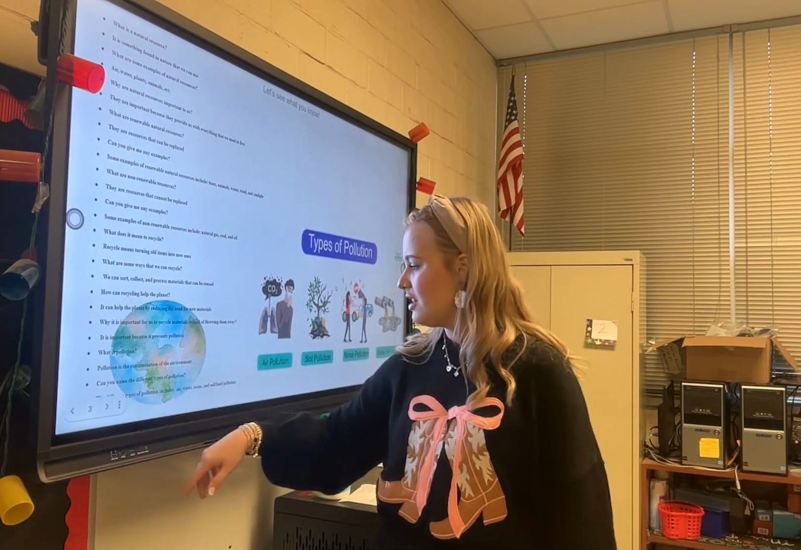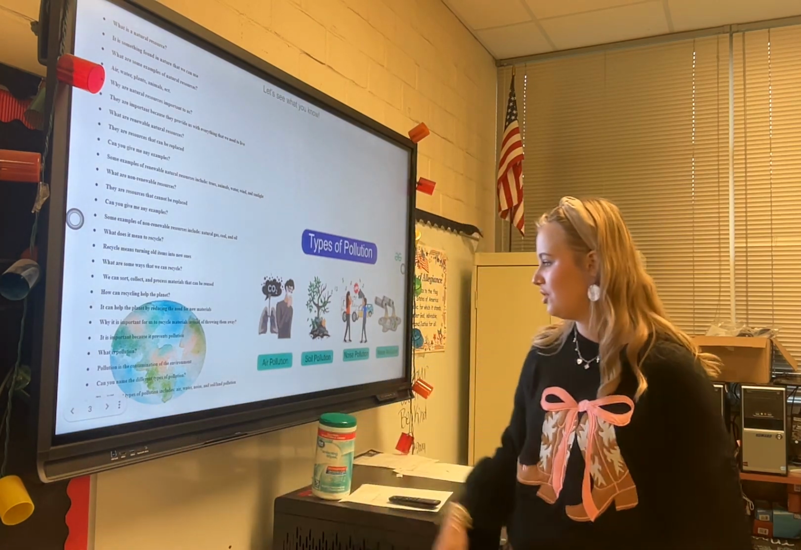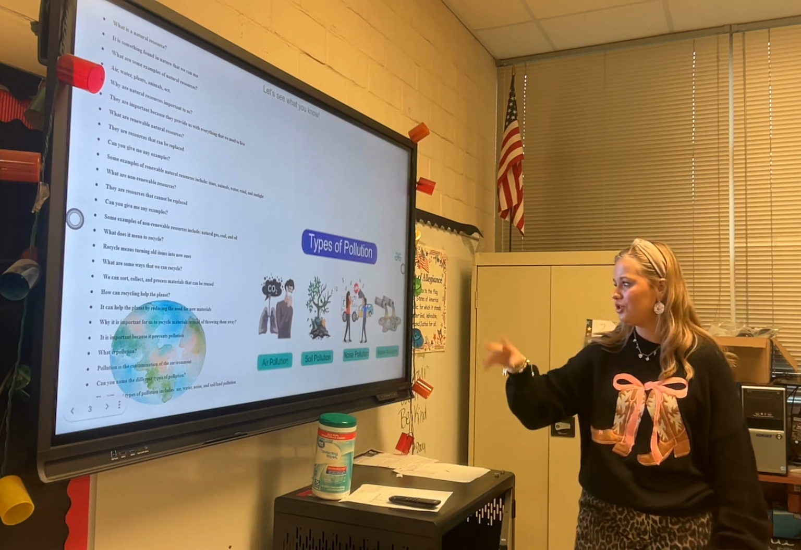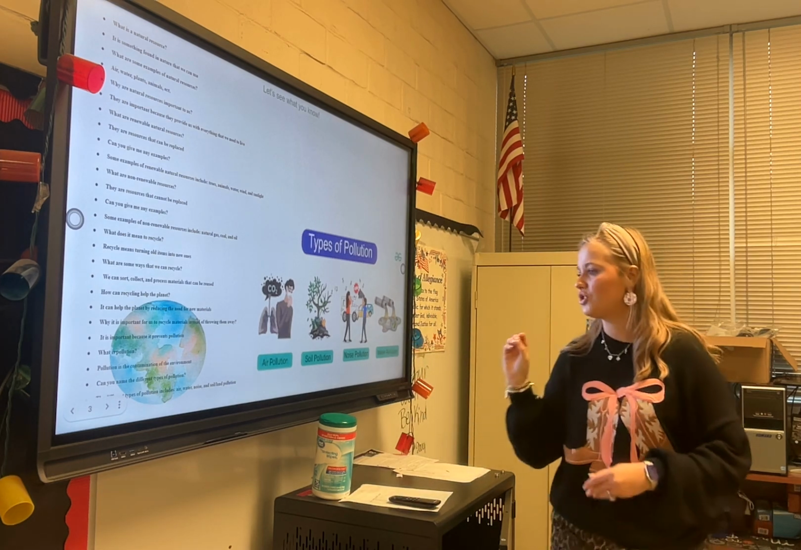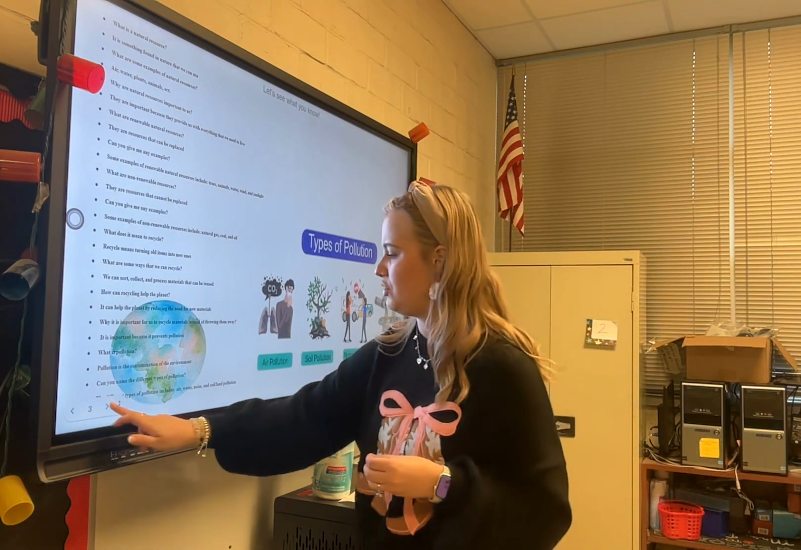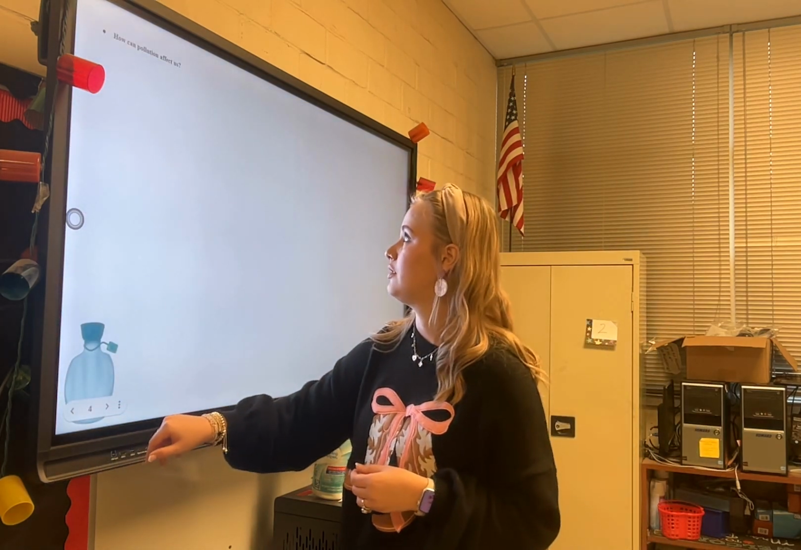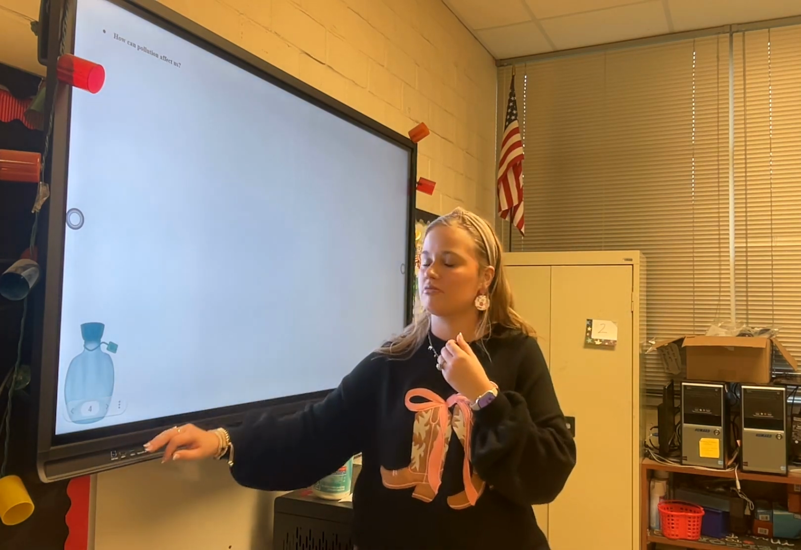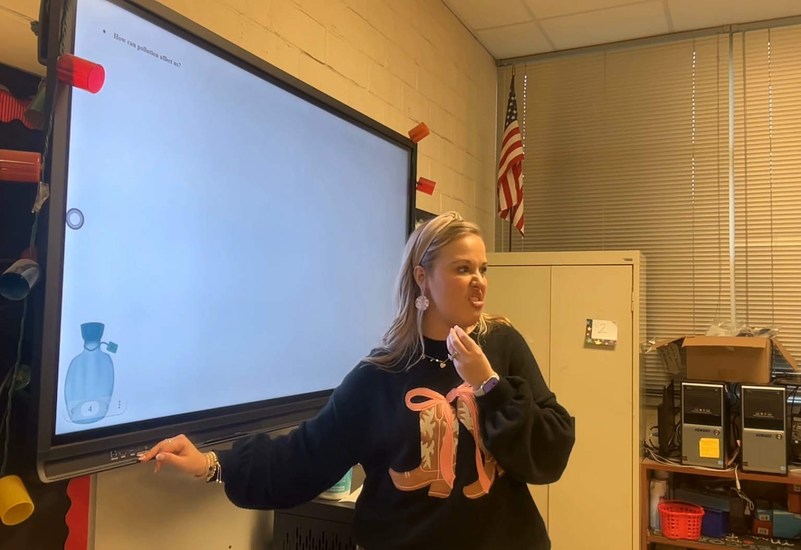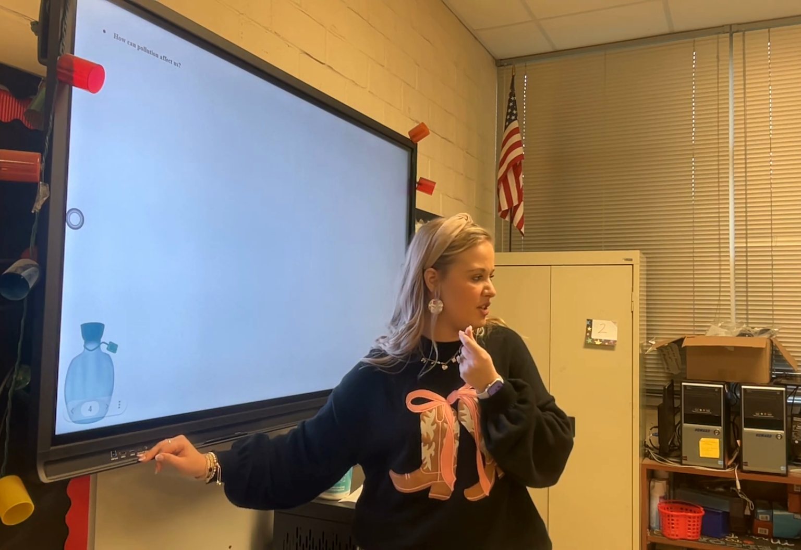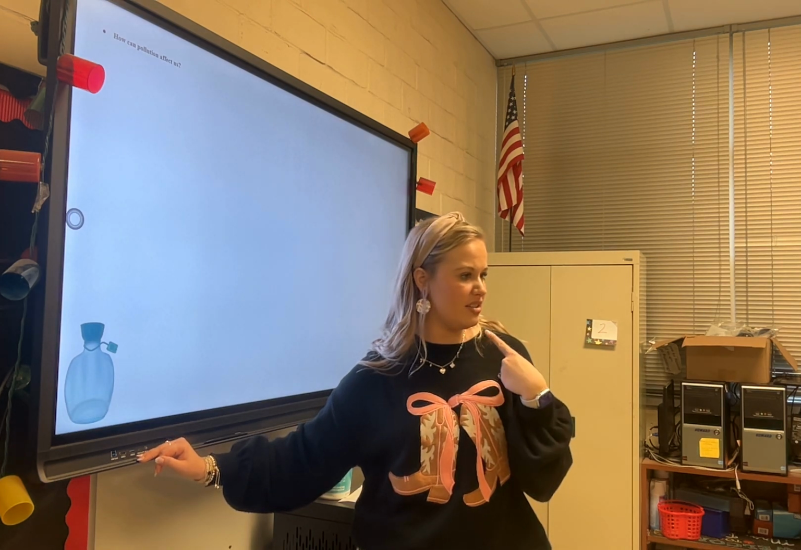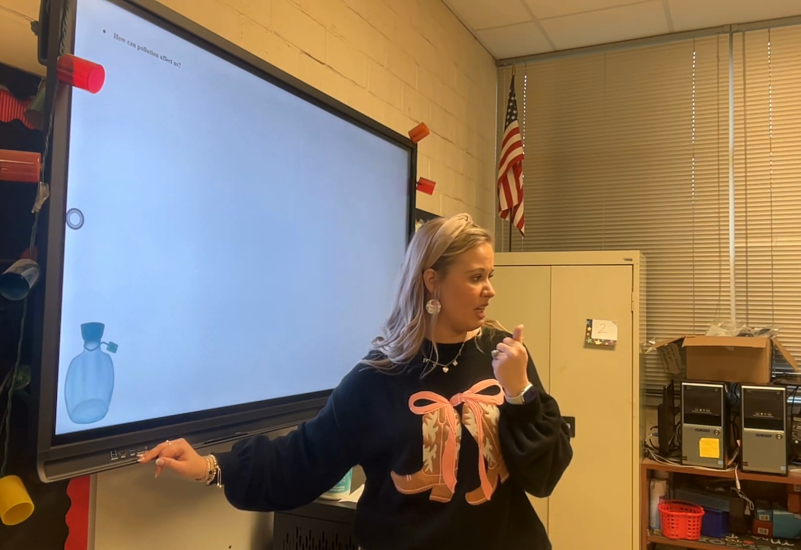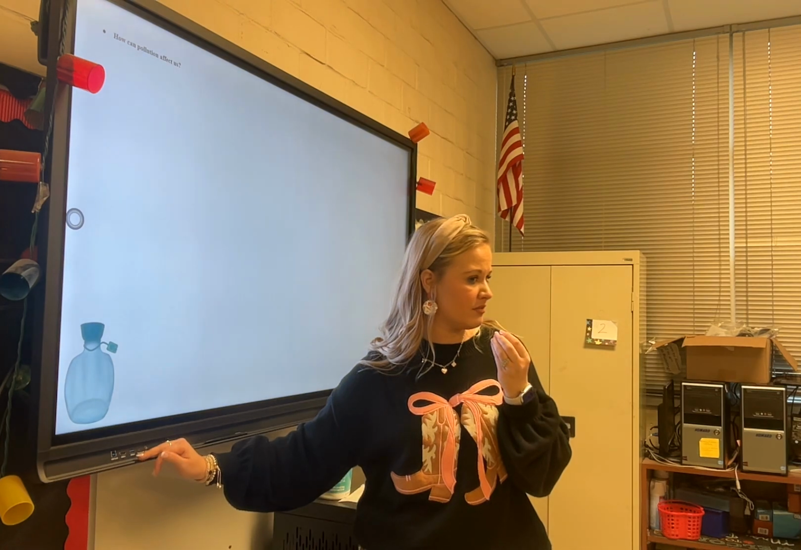So the types of pollution include air pollution, water pollution, noise pollution, and soil or land pollution. So how can pollution affect us? It can get in our lungs. What happens if there's too much smoke in the air? What'll happen to us? Lung disease and we'll die. We can get sick, can't we? We get sick and our lungs can.